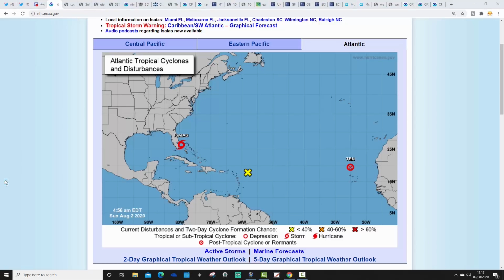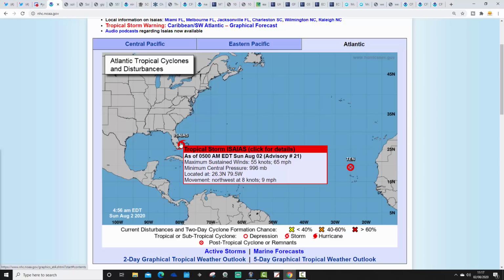And then we've got Tropical Storm Isaias. Now, this has weakened from yesterday. Yesterday it was a Category 1 hurricane. Now it's back down to a tropical storm. So Tropical Storm Isaias moving onto the southeastern coast of Florida is giving maximum sustained winds of 65 miles per hour. That's maximum sustained, so you have to think gusts are probably going up to like 70, 80 miles per hour with that. Minimum central pressure of 996 millibars and moving northwestwards at 9 miles per hour.